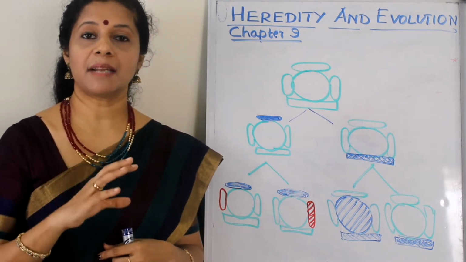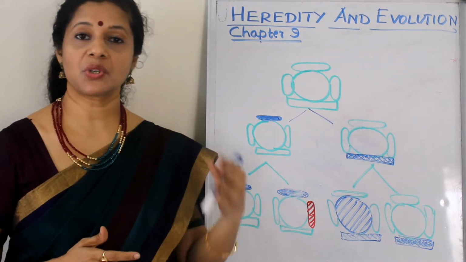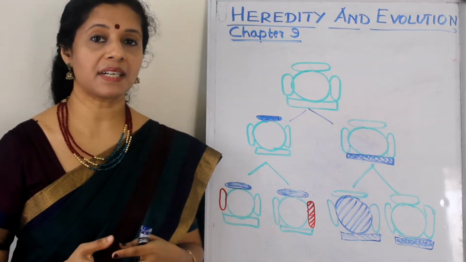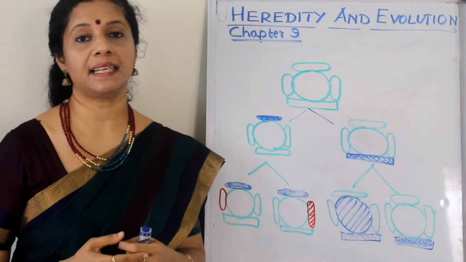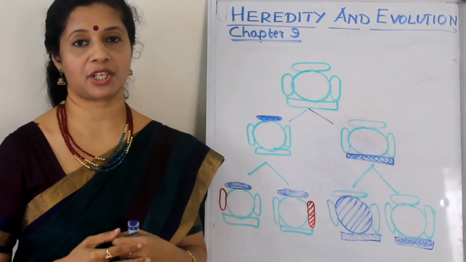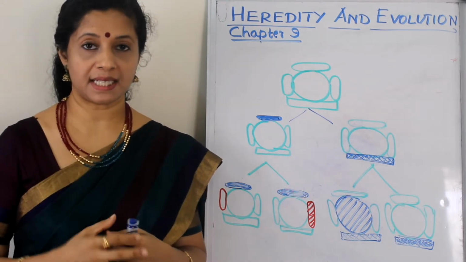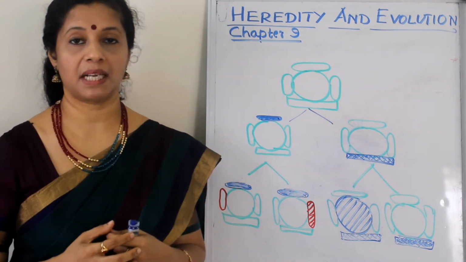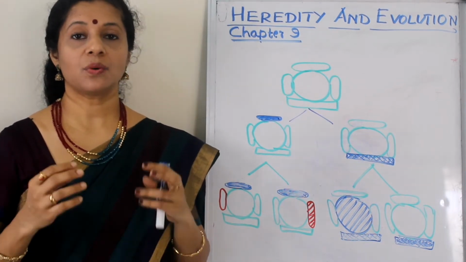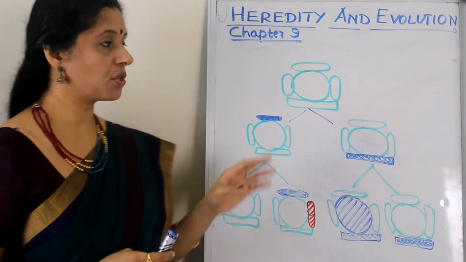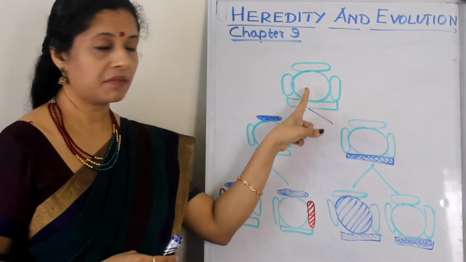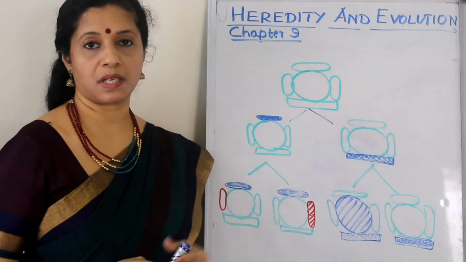So reproduction can be of two types: sexual reproduction and asexual reproduction. What is the fundamental difference? If there is only one parent involved in the reproduction process, we call it asexual reproduction. If there are two parents involved, like one male and one female, we call it sexual reproduction. If you take an example of asexual reproduction, you can see in this figure, there is a single organism first giving rise to two new individuals.